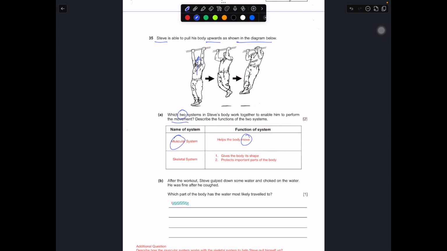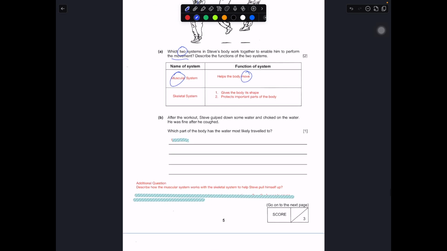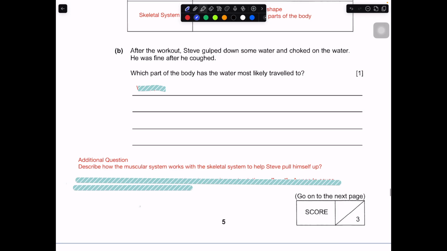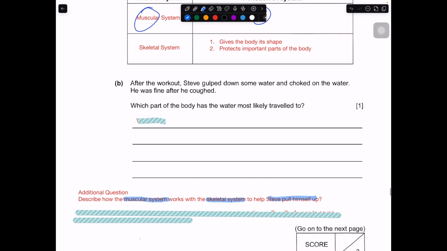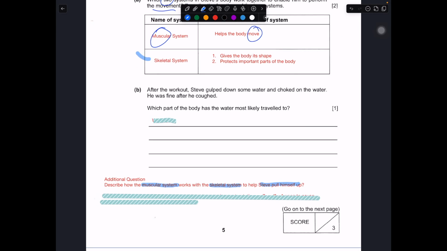But if you were to be asked this kind of additional question, describe how the muscular system works with the skeletal system to help Steve to pull himself up, let's say this is a descriptive question, then you have to combine these two answers, how they work together. This is how I would have approached the question.